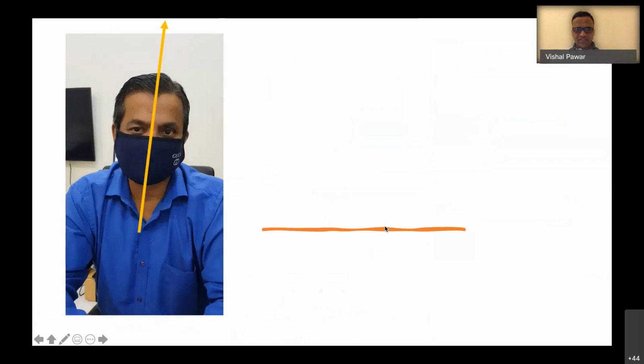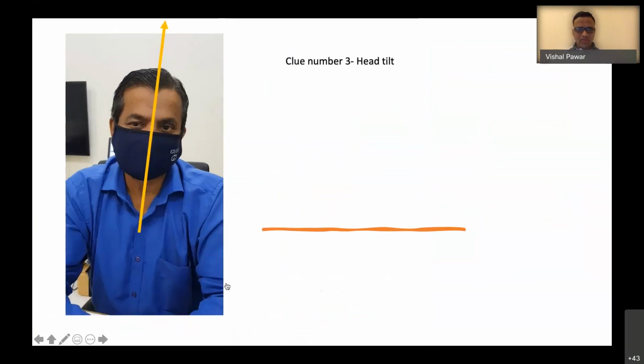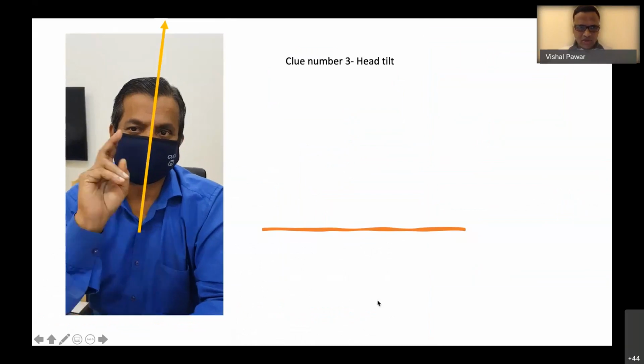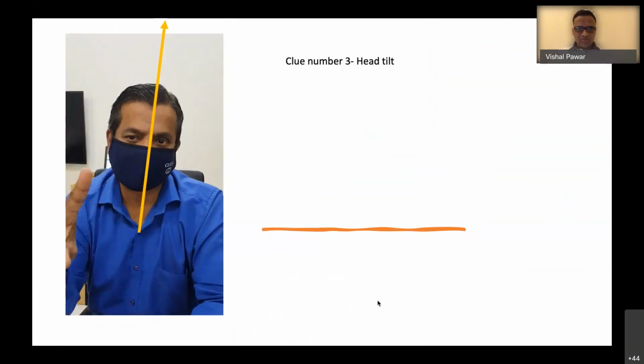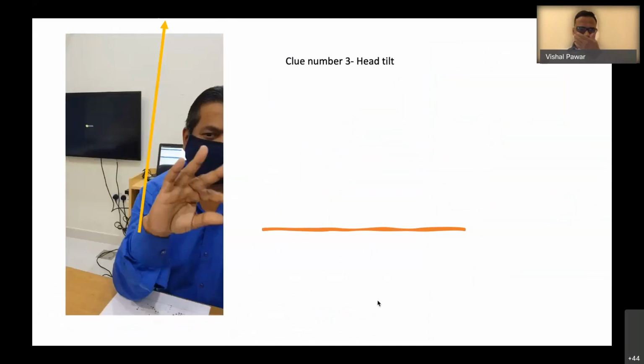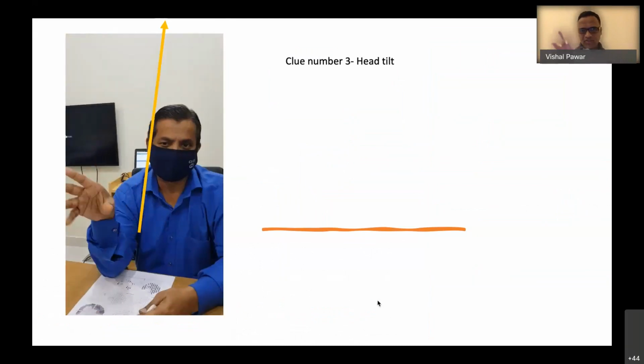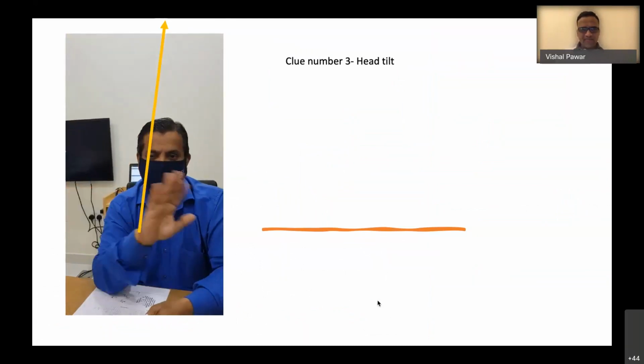We even discussed this particular clue, that the patient had this head tilt towards the left side. And just look at his hands, what he's showing. He's showing his oscillopsia. How is his oscillopsia? He feels that the objects were moving to one side torsionally.